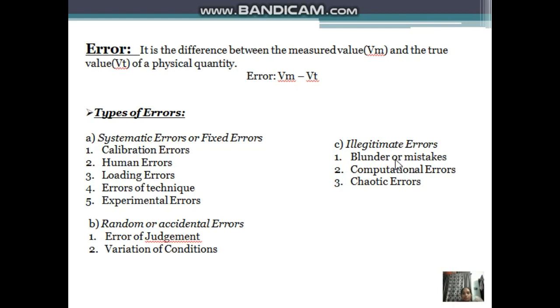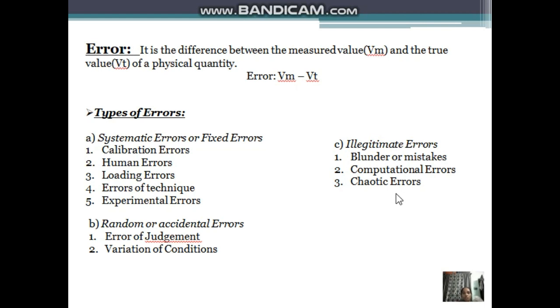Next, illegitimate errors. What are illegitimate errors? The errors due to blunders on the part of the person using the instrument, like faulty instrument, faulty adjustment, improper use of instrument, and so on. In this we have three types: blunder, computational, and chaotic. What are blunder errors? Sometimes the operator might commit a blunder in using the instrument or adopting the right procedure. Errors due to these acts are called blunders or mistakes.